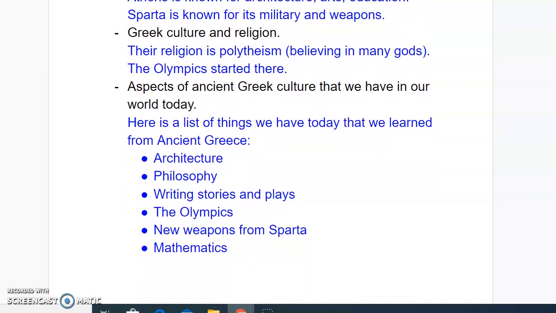Next, you need to know Greek culture and religion. Their religion is polytheism, which means they believe in many gods. Remember the slideshow that we did? They had all the different gods. Every god has a different power. Yes, and you need to know that the Olympics started there and a little bit about the Olympics.